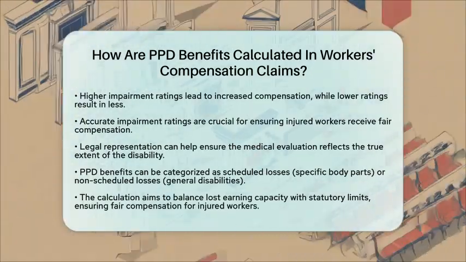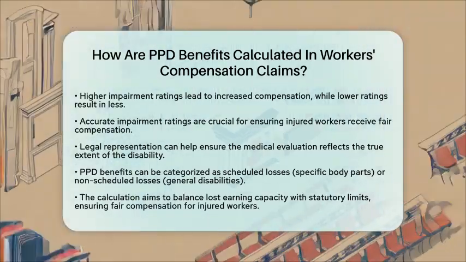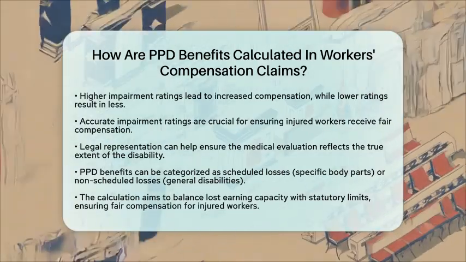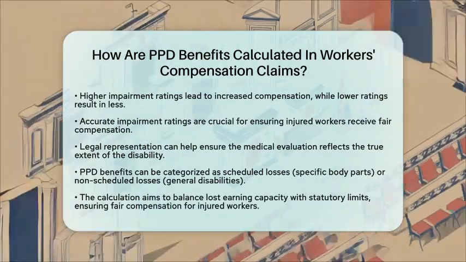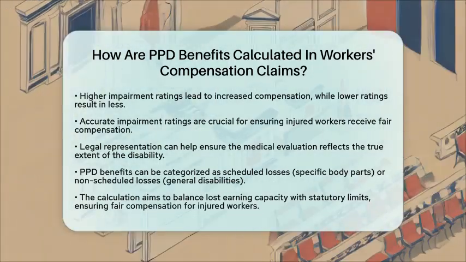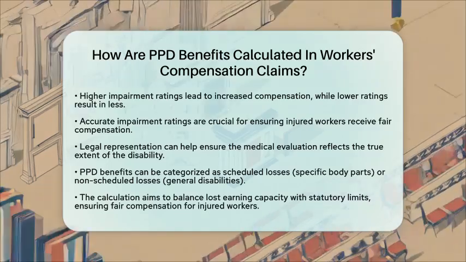In some states, permanent partial disability benefits are categorized as scheduled losses or non-scheduled losses. Scheduled losses refer to specific body parts with fixed weeks, while non-scheduled losses cover more general disabilities. This distinction can affect how benefits are calculated and awarded.